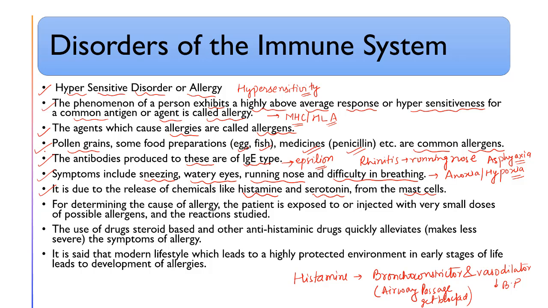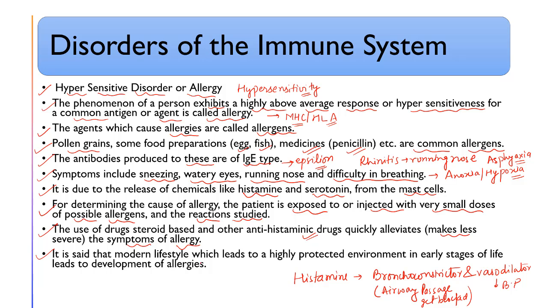Now, for determining the cause of allergy, the patient is exposed to or injected with very small doses of possible allergens. This is known as a skin allergic test, and the reactions are studied. The drugs which work against the histaminic receptors are known as antihistaminic drugs. These antihistaminic drugs are steroidal based drugs, and they make the symptoms of allergy less severe.